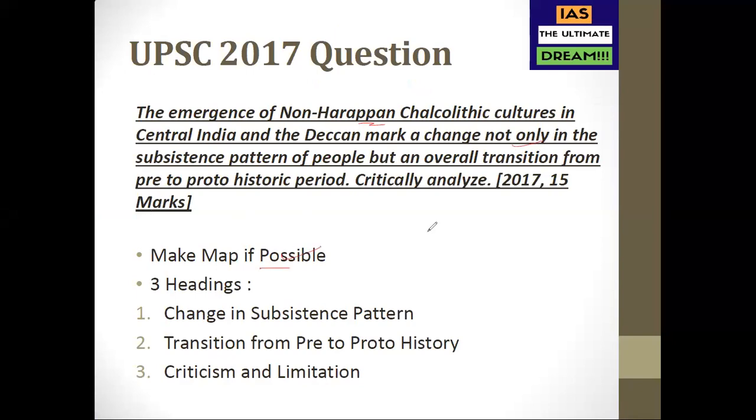Make a map if possible. Try to make a map. Try to show these places. Where is Jorwe? Where is Daimabad, Ahar, Kayatha, Gilund? All these places, try to show them. Even a rough map will do. You don't have to be MF Hussain to make a map here. So yes, first, change in subsistence pattern.